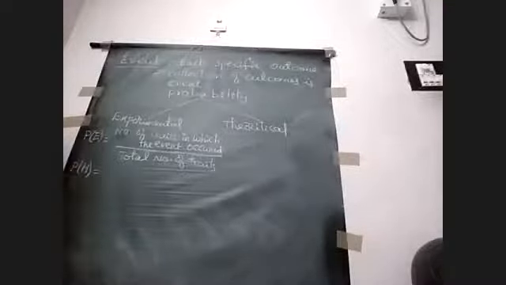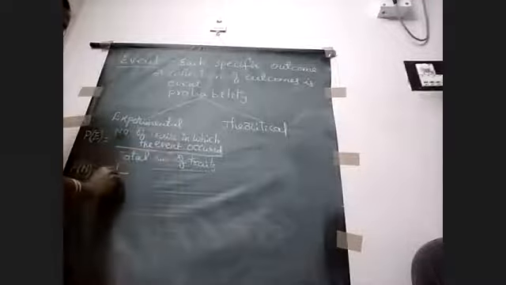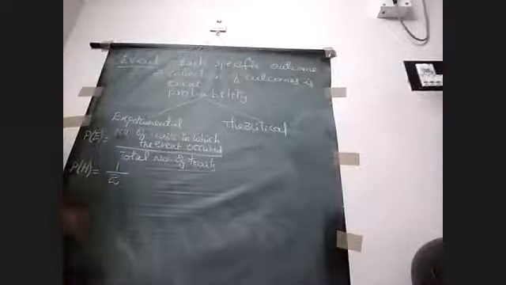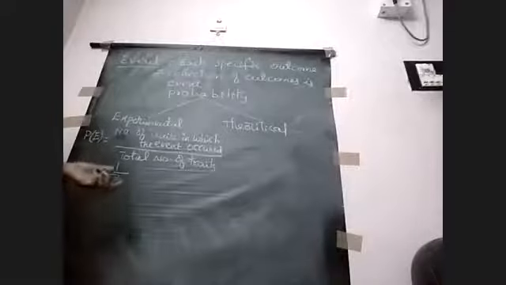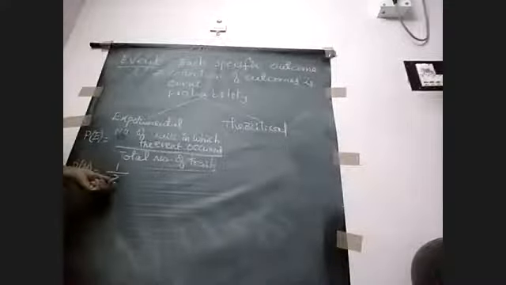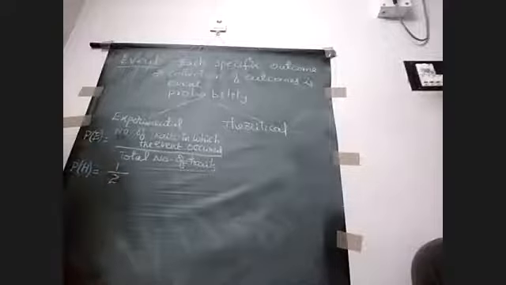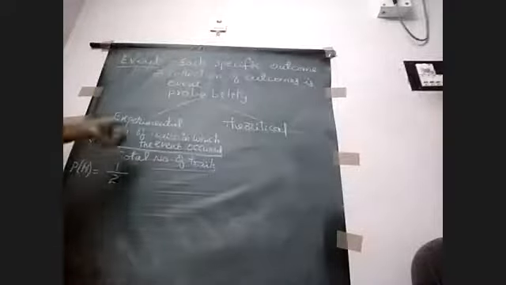So our event is getting heads, so I am writing here P of H. The number of tries in which the event occurred is 1, divided by the total number of tries. I am doing the experiment 2 times. So the total number of tries is 2. So 1 by 2. So this is about experimental probability.